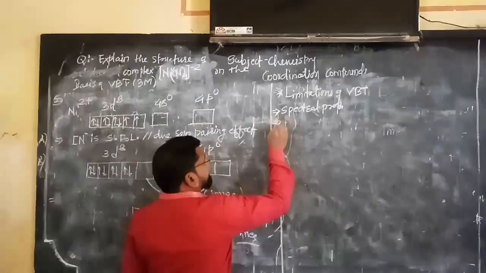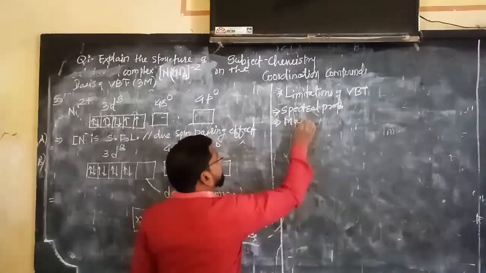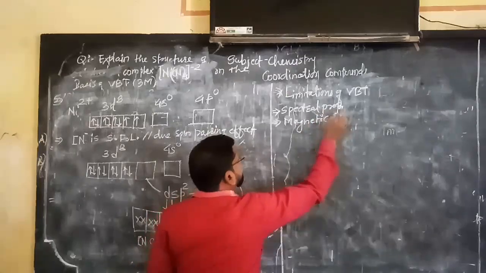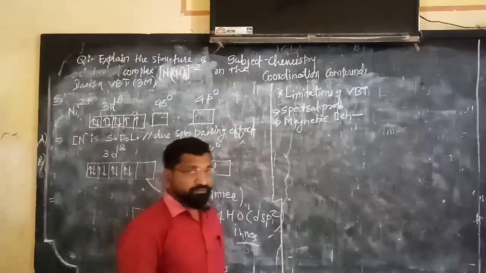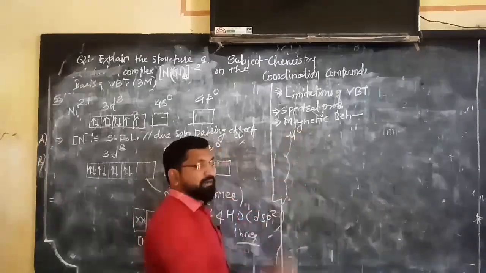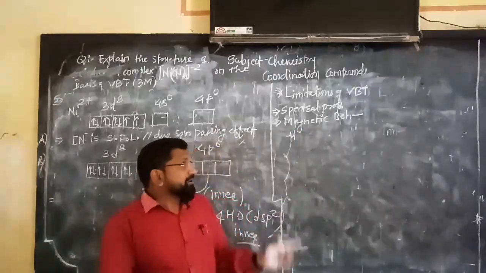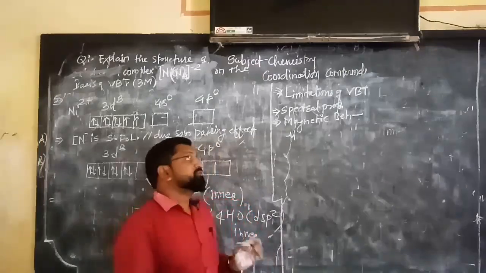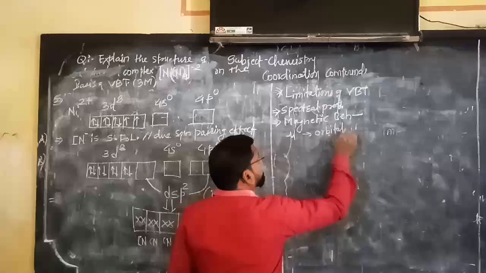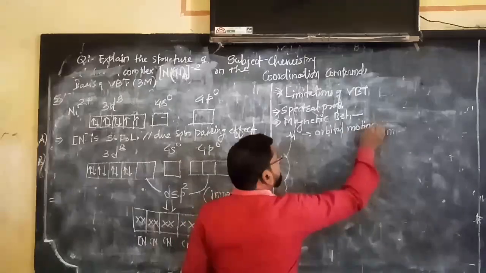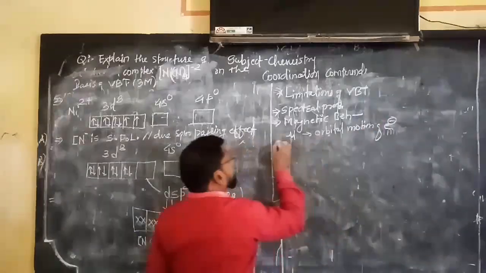After that, it cannot explain the magnetic behavior of the complexes. Here we can calculate the magnetic moment by formula, but it cannot explain the magnetic moment which arises due to the orbital motion of the electron.